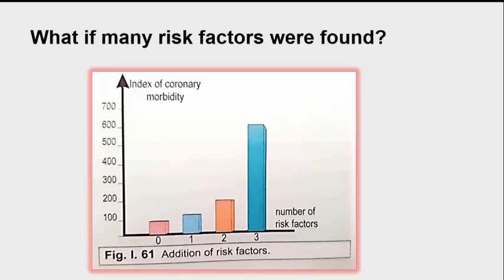What if we have more than one factor that exists at the same time? If we just have one risk factor from the ones that we listed before, we will have a risk. The index of coronary morbidity will be about 120. When the number of risk factors increase, the index of coronary morbidity increases too.